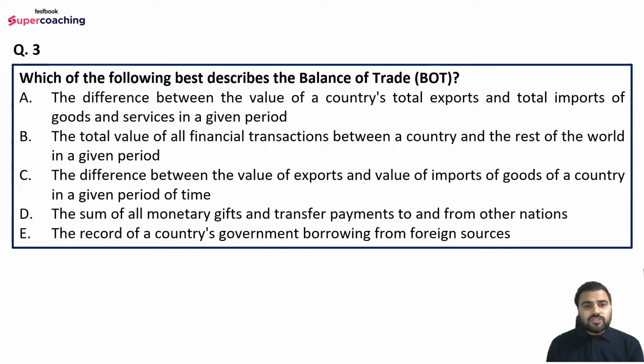Now, moving on to question number three. Which of the following best describes the balance of trade? Now, this can be tricky, guys, right? Read the question carefully. Options are: the difference between the value of a country's total exports and total imports of goods and services in a given period; the total value of all financial transactions between a country and the rest of the world in a given period; the difference between the value of exports and value of imports of goods of a country in a given period of time; the sum of all monetary gifts and transfer payments to and from other nations; and the record of a country's government borrowing from foreign sources.